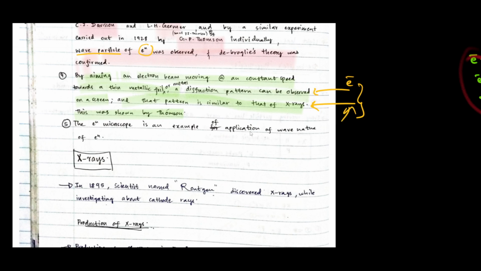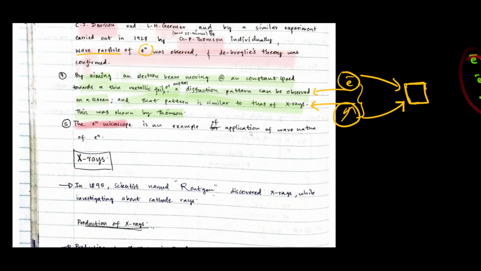Hope the idea is clear. You don't need to understand that experiment in detail. If you understood this point, you should be able to get it. The electron created a certain pattern, and the same pattern is created by X-rays. Then both of them should have acted similarly. That means the electron has acted just like a wave.